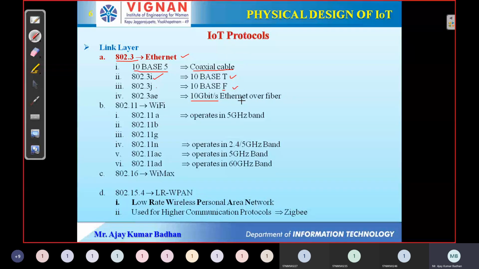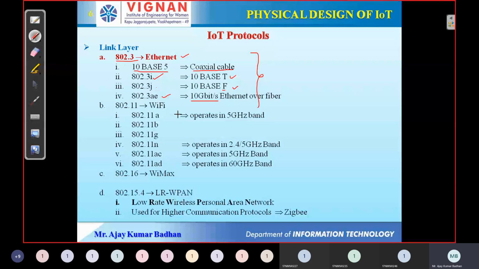It's very high. Mostly it might be used for supercomputers, where millions of transactions are getting executed per second. For that, we use this particular standard, 802.3A. Now, this is purely related to your cable-oriented medium. So definitely it's a physical medium through which we transmit the data in the physical link layer.